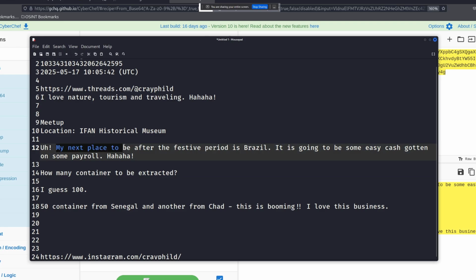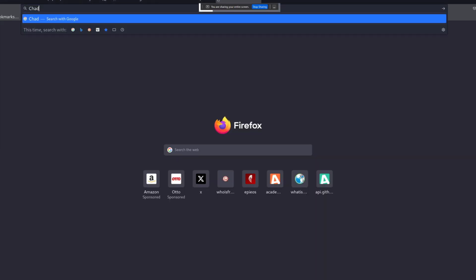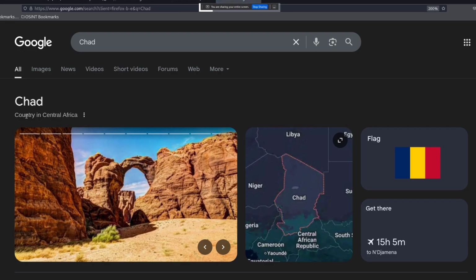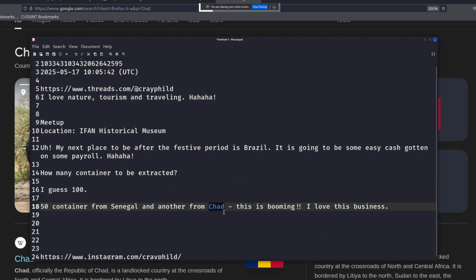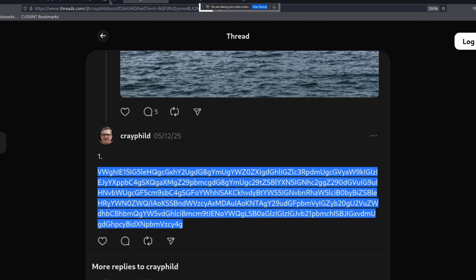So he's saying my next place to be after the festive period is Brazil. So this is gonna be the next place he's going to visit probably. And he's gonna get 50 containers from Senegal and other from Chad. I don't know where Chad is, so let me search for it. So it's in Central Africa, right here. So we have a location in here and a location in here and Brazil. Okay, let's come back.